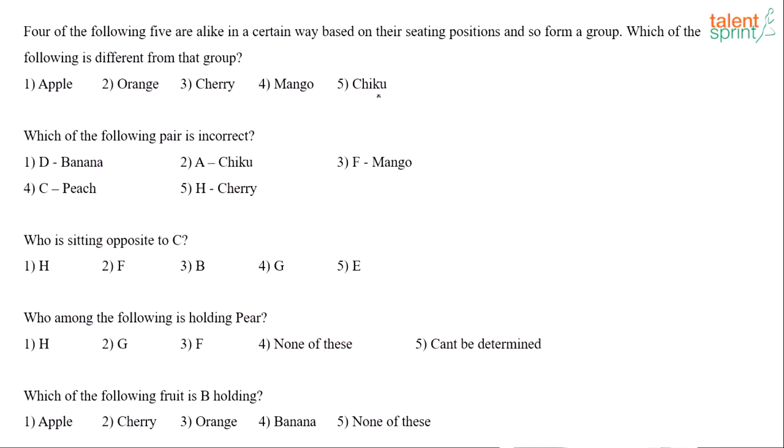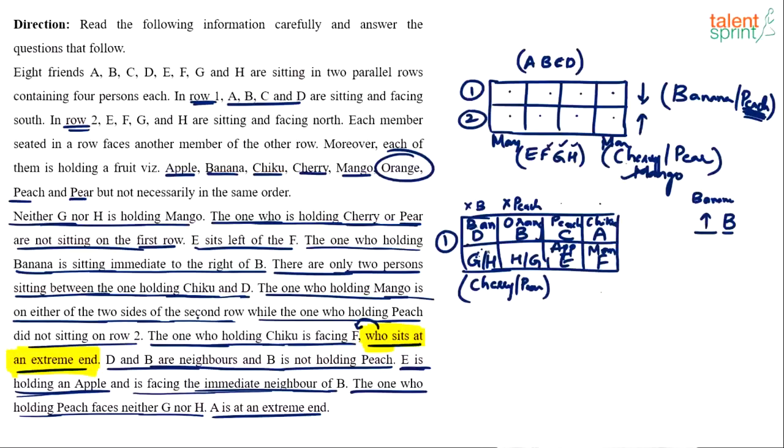I think the obvious thing that strikes is maybe 4 of these are in one row and the 5th one can be taken as the odd one. So apple, orange, cherry, mango, chiku. No, I don't get any clue there.